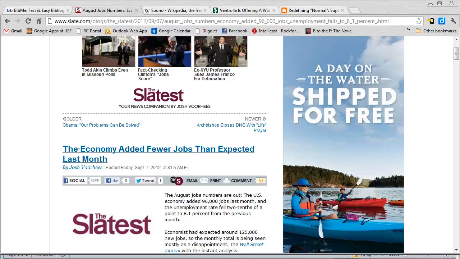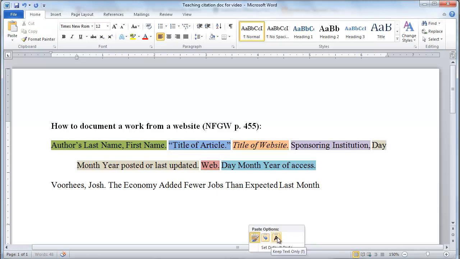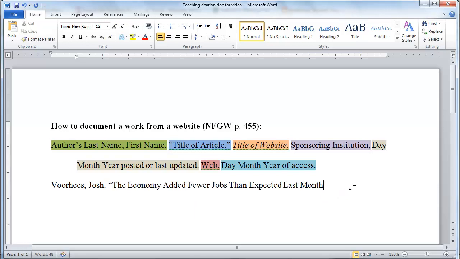Title of the article is usually pretty easy to find. The economy added fewer jobs than expected last month. Now, if I copy and paste that, obviously it's going to be huge and it's going to mess things up sometimes. Now, you notice after you paste it, sometimes in Word, you'll see this little thing pop up. I can choose just paste the text and it won't make everything look crazy. Awesome. I need to make sure there's double quotations around it, and I need to make sure there's a period at the end inside the double quotes. Again, I'm following exactly the example I have. Even where they put the quotation marks, where they put the periods are on purpose.